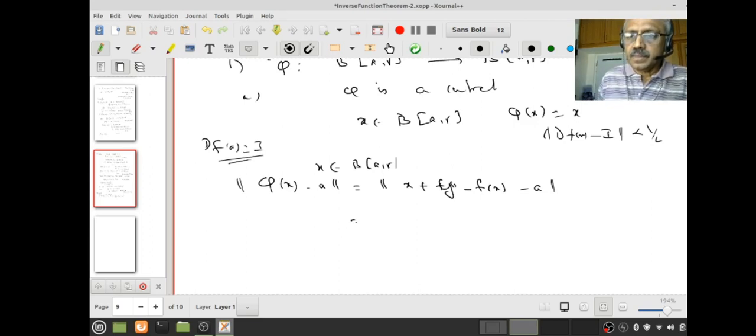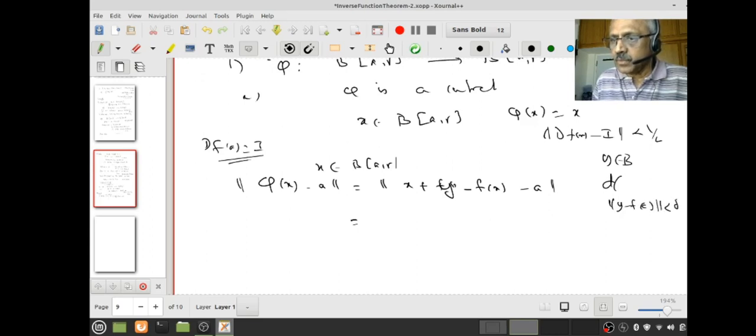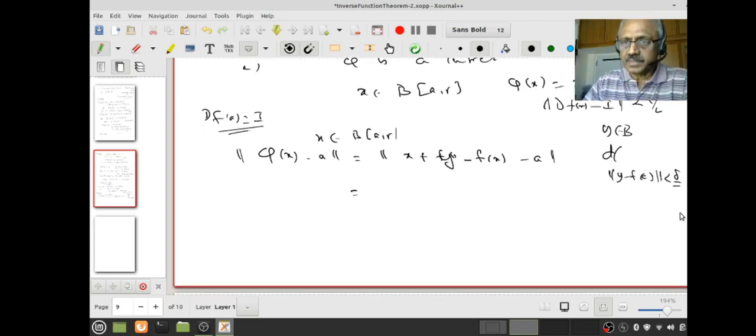Yeah, now what do I want? This y I do not know. Y belongs to some ball, that is, norm of y minus fa is less than delta. I do not know what delta is. Okay, I have to fix such a delta. Please remember that. Okay, delta is not yet given to me. I have to do that. So I only know, when I want to estimate, what do I know?